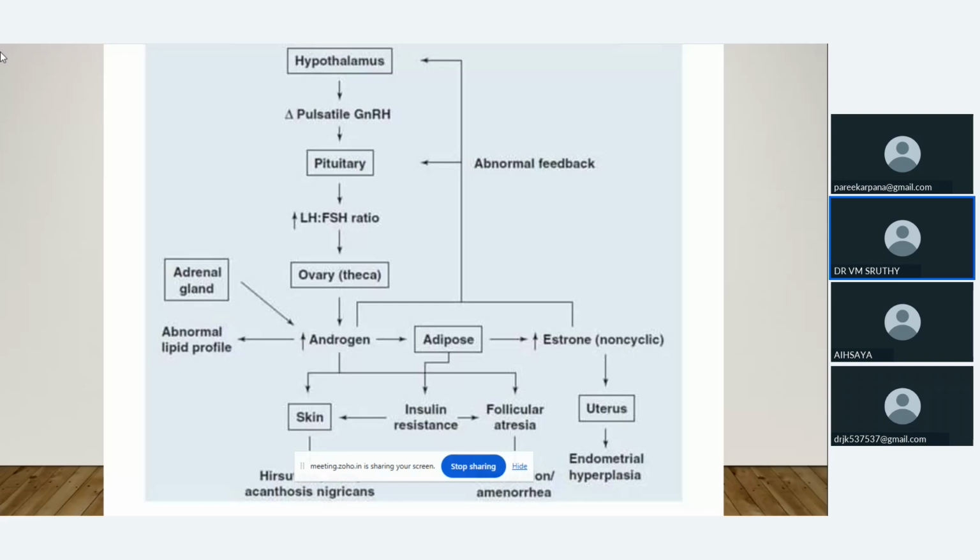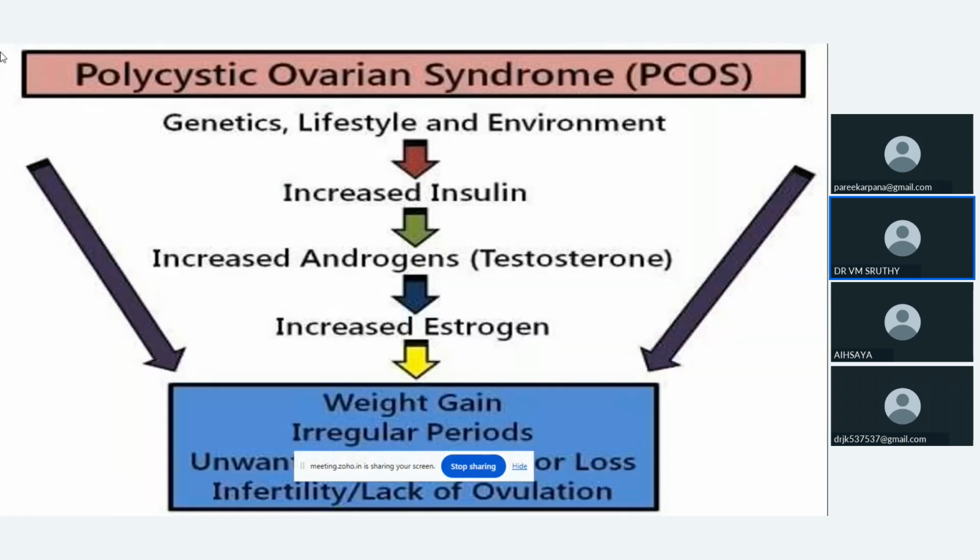Now, at the same time, there will be insulin resistance. All this can lead to follicular atresia, then amenorrhea, oligomenorrhea. So finally, in PCOS, we can see increased insulin, increased androgens, and increased estrogen.